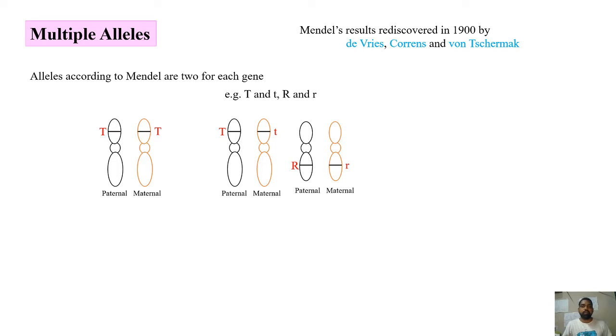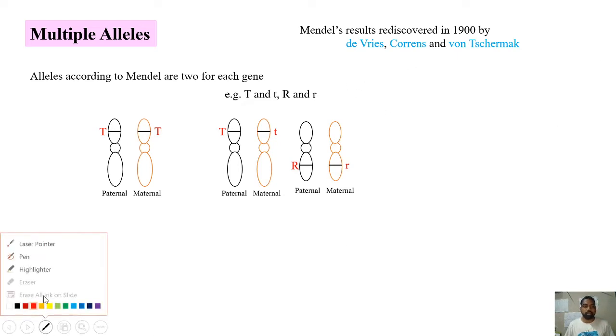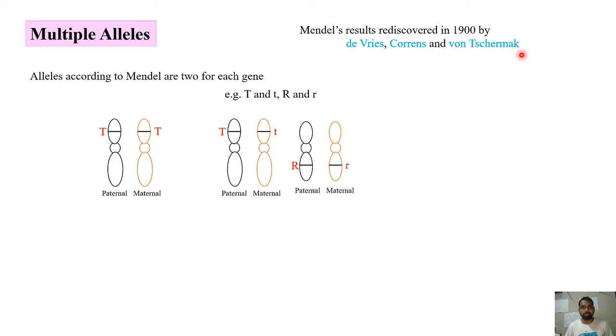Hello everyone. In this third lecture on principles of inheritance, we are going to discuss some deviations from what Mendel actually observed during his experiments. Until 1900, Mendel's results were not known to much of the scientific world. Later in 1900, Mendel's results were rediscovered independently by three different scientists: Hugo de Vries, Karl Correns, and von Tschermak. Only then did we come to know about Mendel's work, which he had published in 1866.